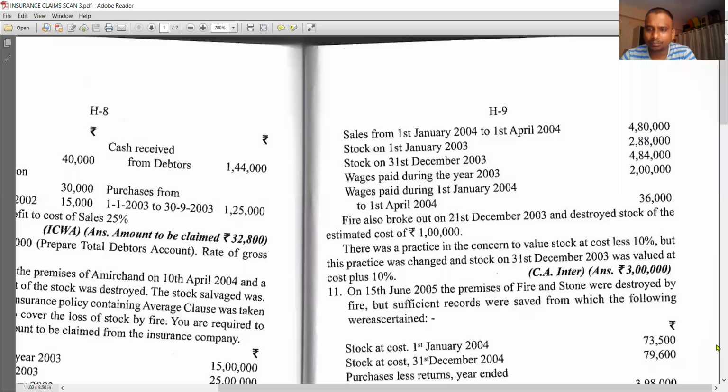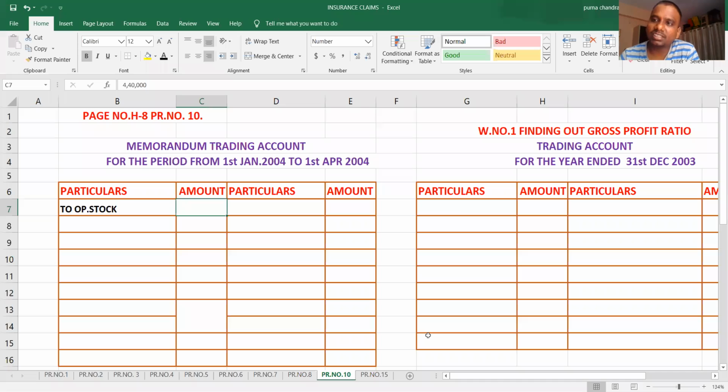But if you observe, students, this stock was valued at 10% more. Let us take 100 rupees as the cost of stock that is valued at 110. That means 10% more. So you have to reduce it to 100%. I repeat, 100 rupees worth of stock is valued at 110 rupees, 10% extra. Now what you have to do? You have to eliminate that extra 10% and reduce that amount to 100%. So what is the calculation here?